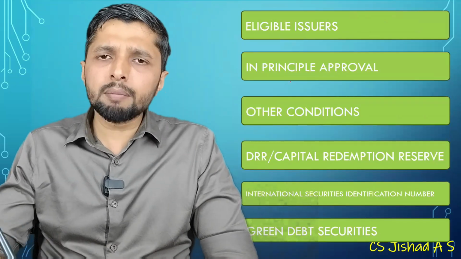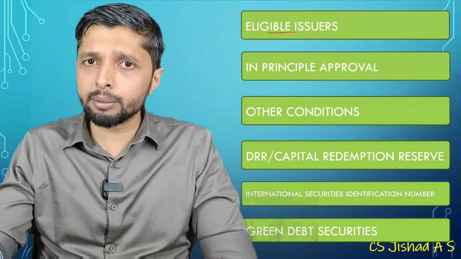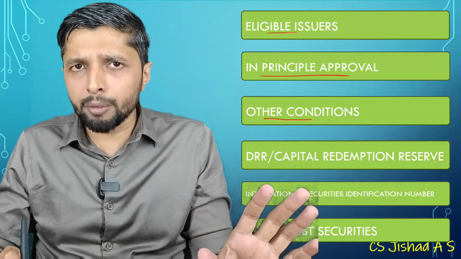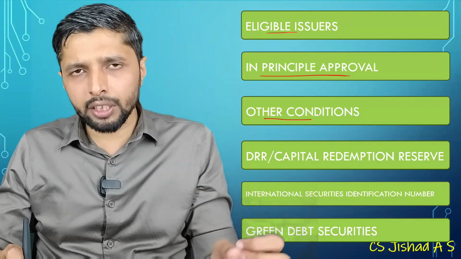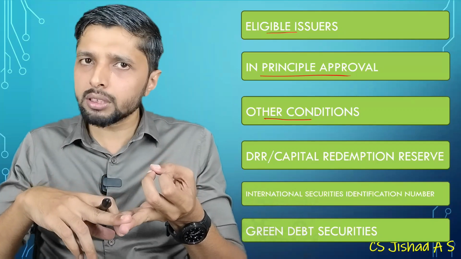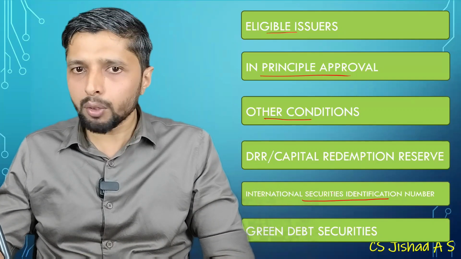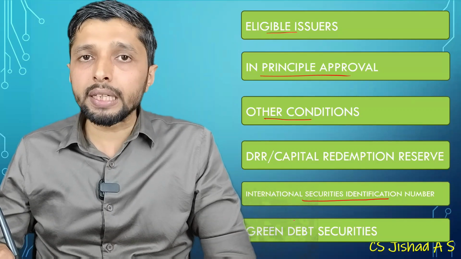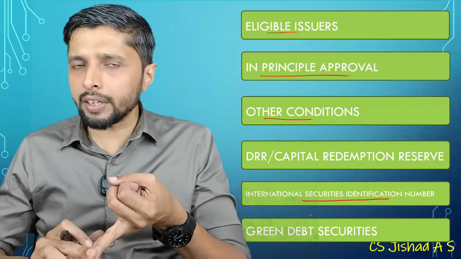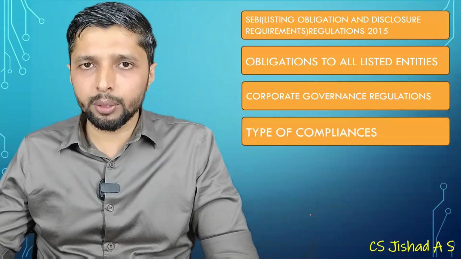Okay, so the same topics which we discussed in ICDR are also applicable here. Eligible issuers, in-principal approval from the stock exchange, and other conditions like a formation deed and a trust deed should be there. Then the debenture redemption reserve or capital redemption reserve should be opened. An International Securities Identification Number, ISIN, should be there for your securities. And you have the concept of green debt securities also. If the company is engaged in renewable energy, clean transportation, sustainable management, etc., they can issue green debt securities.